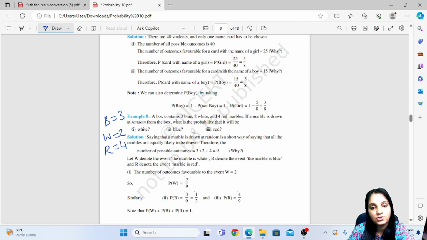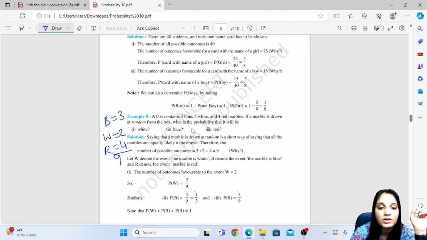If a marble is drawn at random from the box, what is the probability that it will be white? Now here 3 types of balls are there, blue, white and red. Together they make a sum of 3 plus 2, which is 5, 5 plus 4, which is 9.